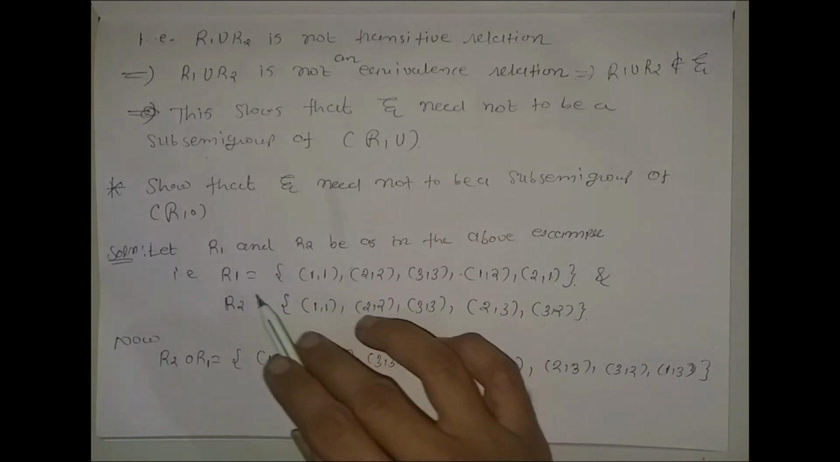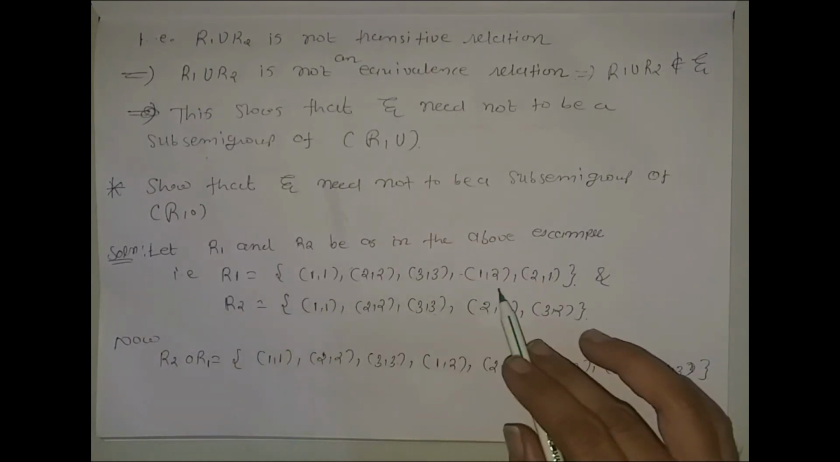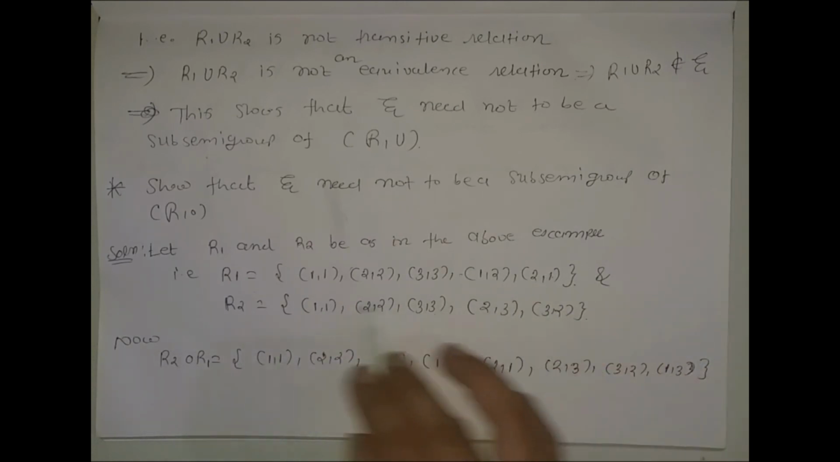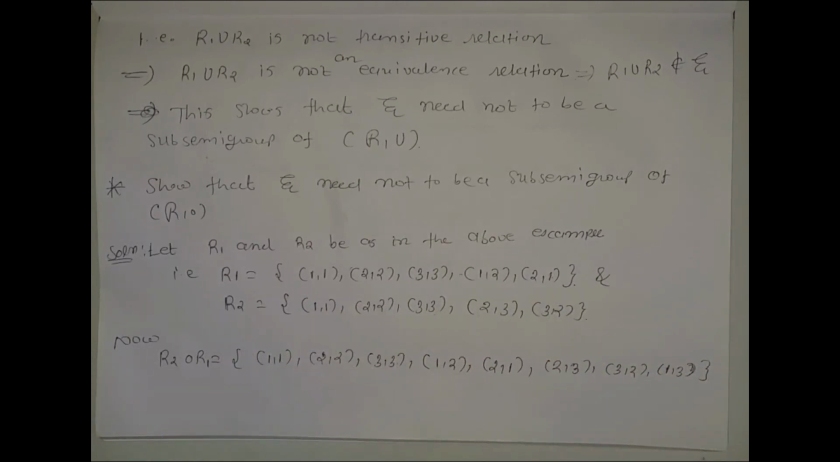So, R1 is the set of ordered pairs (1,1), (2,2), (3,3), (1,2) and (2,1), and R2 is this. Now our aim is to show that this is not a sub-semigroup. For that we show that R2 composed with R1 is not an equivalence relation. So how will we find R2 composed with R1? Okay, so let us see.